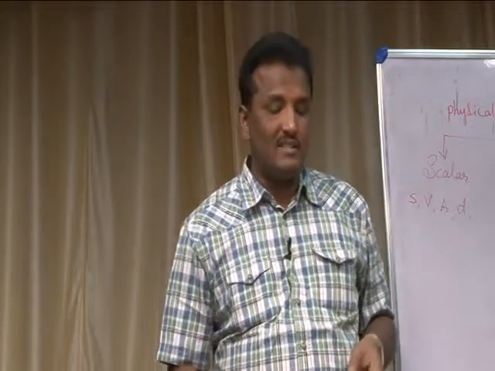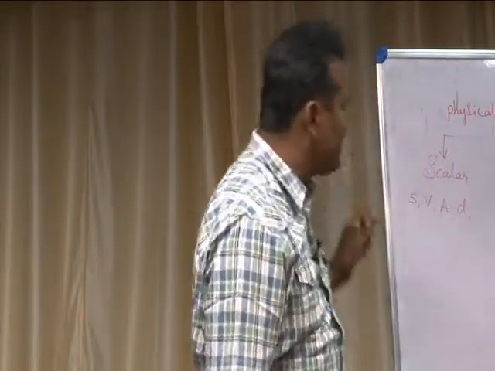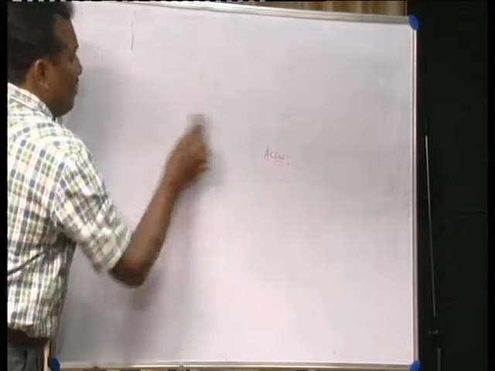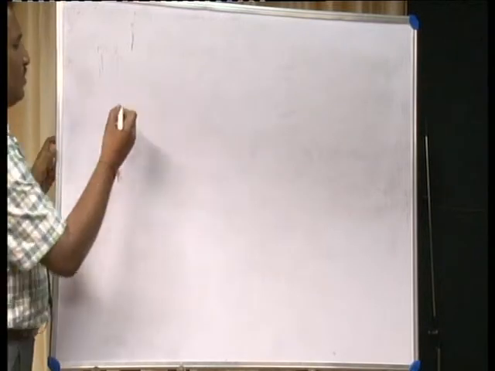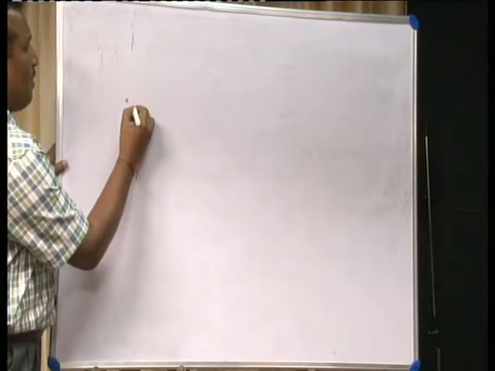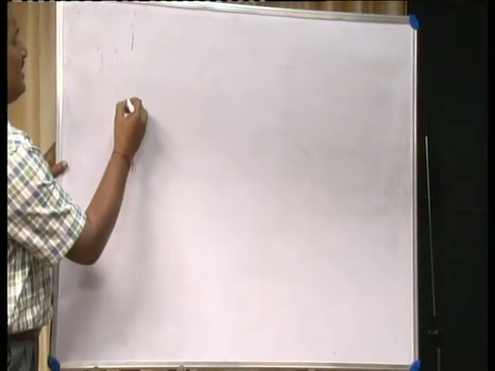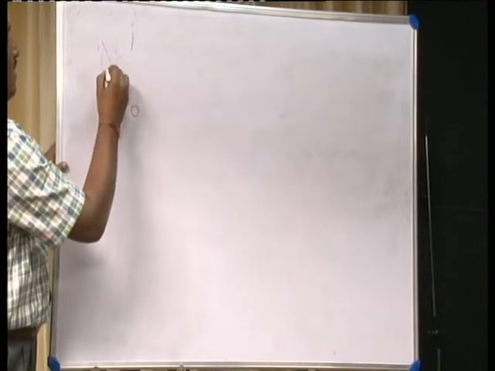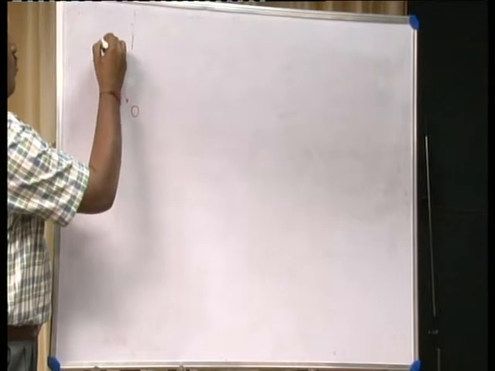Now let us concentrate on some simple but very important definitions for vectors. Suppose there is a body at the point O. On this body we apply some force F in the direction OA.